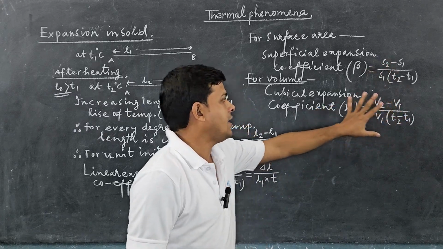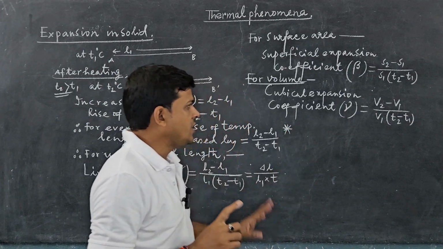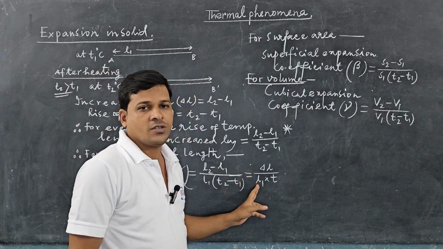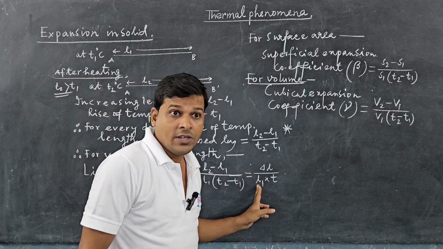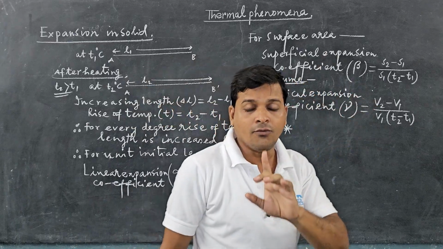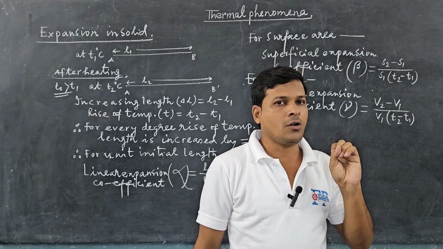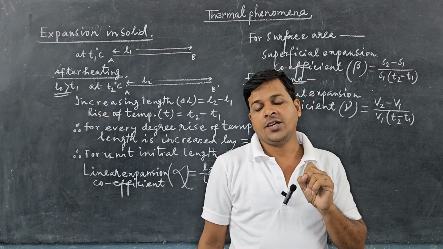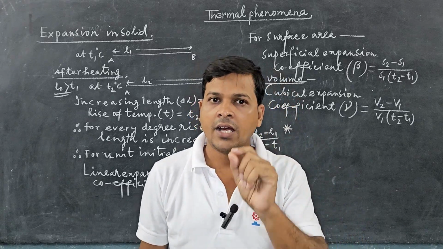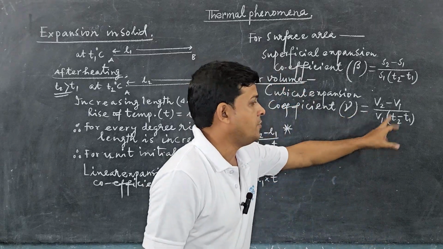That is the formula and the pattern remains the same. But what will be the unit of it? Let's see here. In each case, it is a fractional increase of either length or surface area or volume for every 1 degree rise of temperature. So in the unit of expansion coefficient, there will be no unit of length or area or volume. Only the unit of temperature remains.